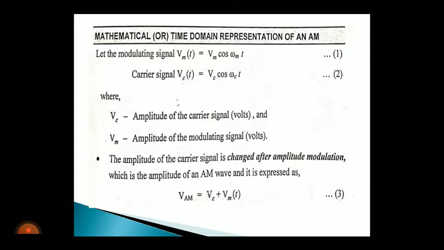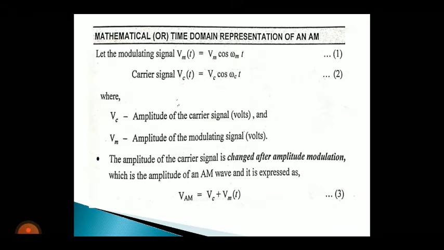Suppose if the carrier frequency varies, it is named frequency modulation. And suppose if the phase of the carrier varies with respect to our message signal, that is called phase modulation. Here amplitude of the carrier is varied with respect to our message signal.